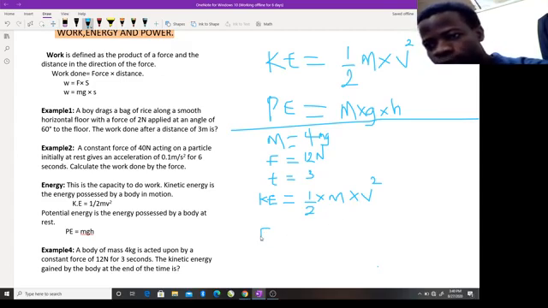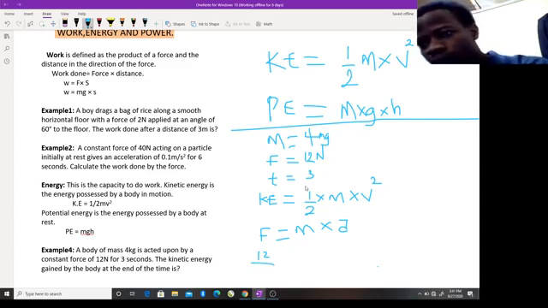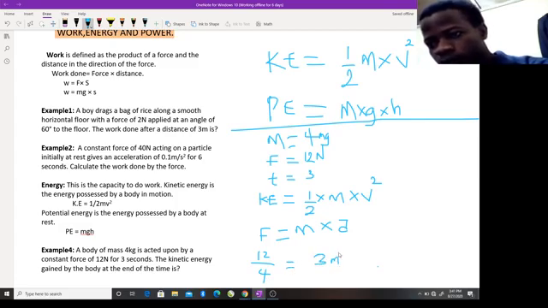We know F is equal to m times acceleration. So F is 12 divided by our mass, which is 4, and that will be equal to our a, which is 3 meters per second squared.